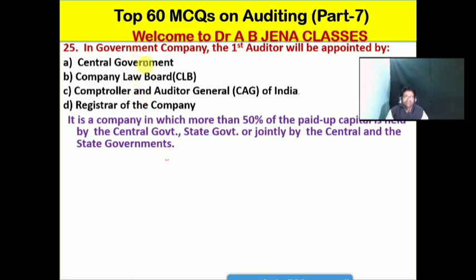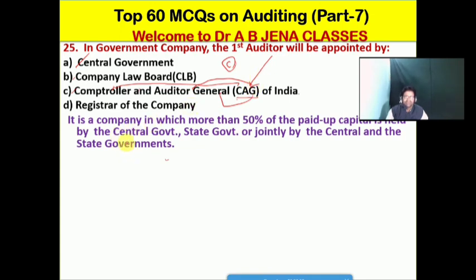So next one, in a government company, the first auditor will be appointed by whom? A central government, B the company law board, C the Comptroller and Auditor General of India. Friends, you have to remember CAG. C stands for Comptroller, A stands for Auditor, G stands for General, and D the register of the company. No doubt friends, C is the right option for this MCQ. In a government company, the first auditor will be appointed by CAG.